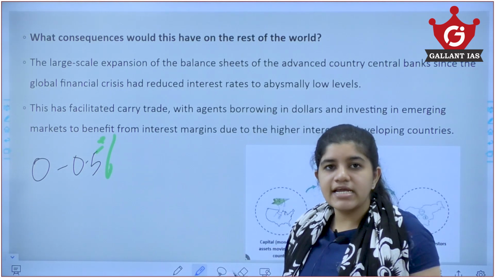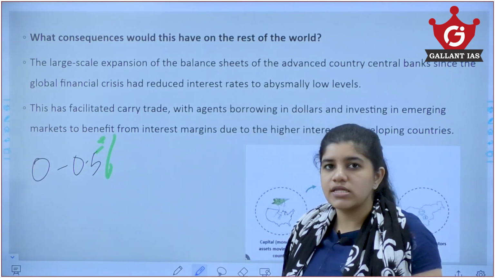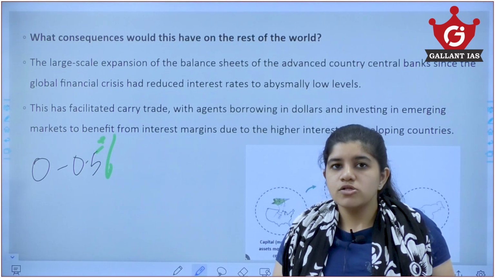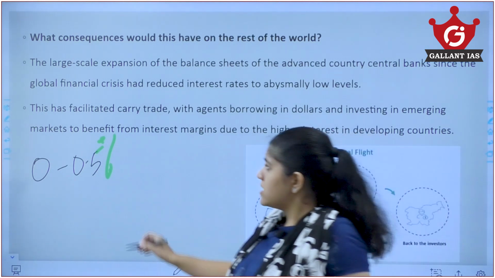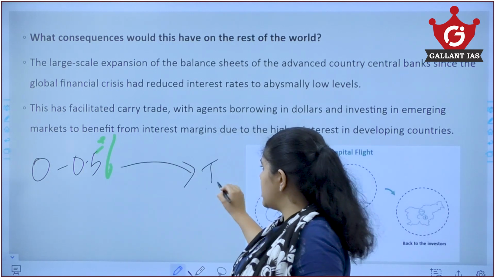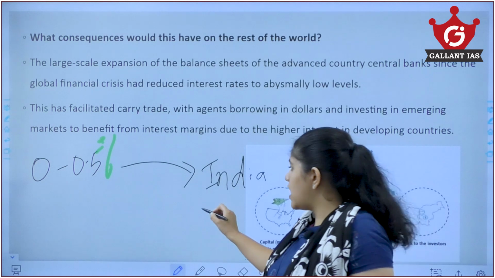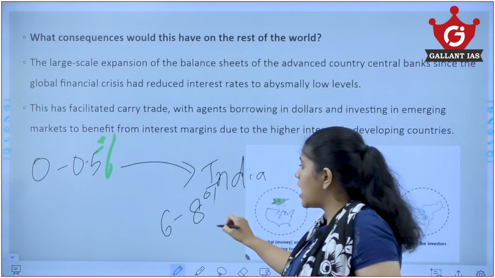So that was the lending rate, or the repo rate, of the federal fund rates of the US. So when a person is borrowing money, they don't have to pay much for it. So a person in the USA borrows money from the bank and then invests in a country like India, which is a developing country. In India, we are giving a lending rate of about 6 to 8% or 6 to 9%.